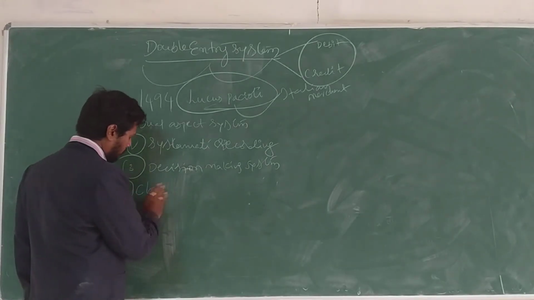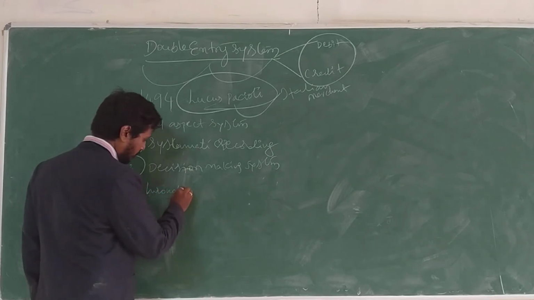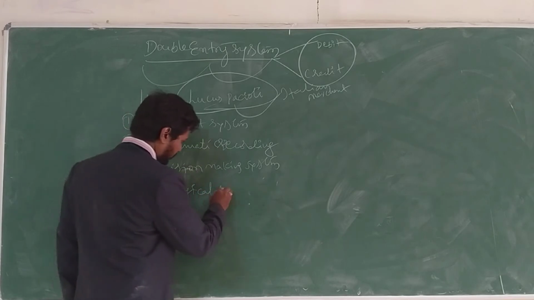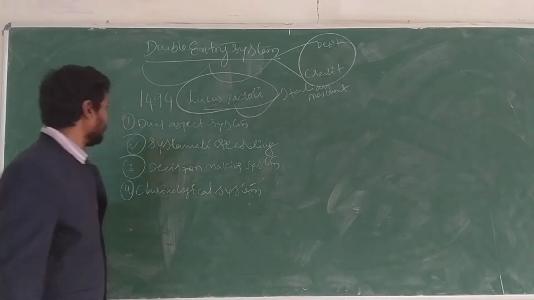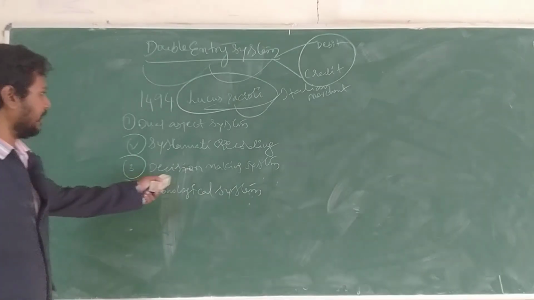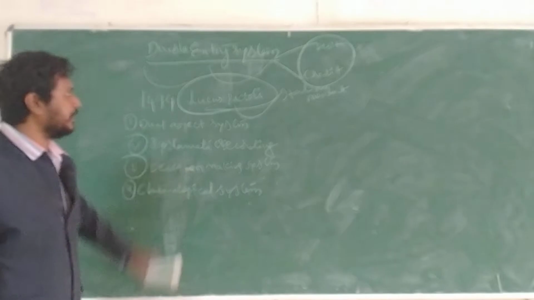These are the objectives of the double entry system.